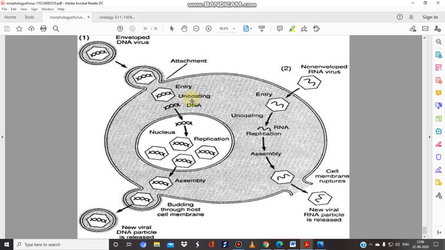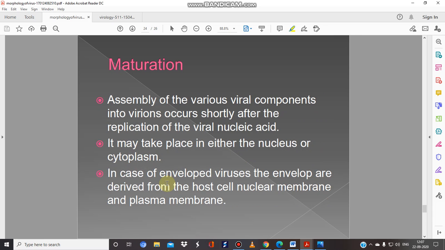Then there is a process known as uncoating. The DNA is released from the genetic material, and then this DNA will enter inside the nucleus of the particular cell, and then it will start replicating and assembling, and then it will again bind and get released. So this is basically the procedure involved in viral multiplication.